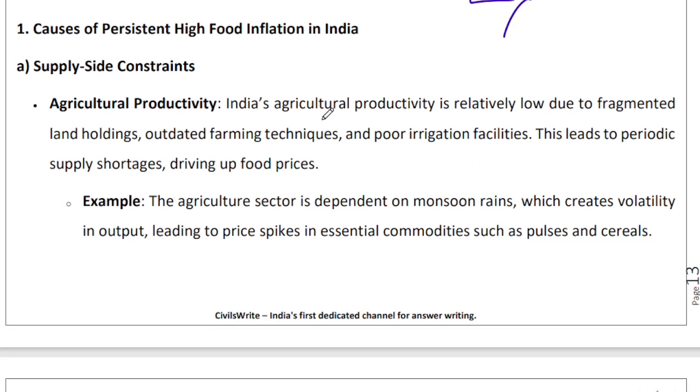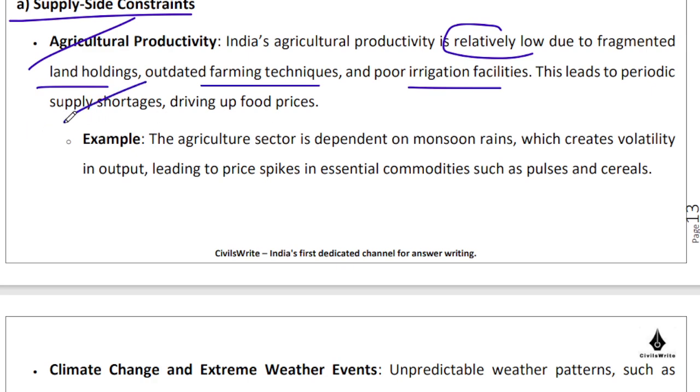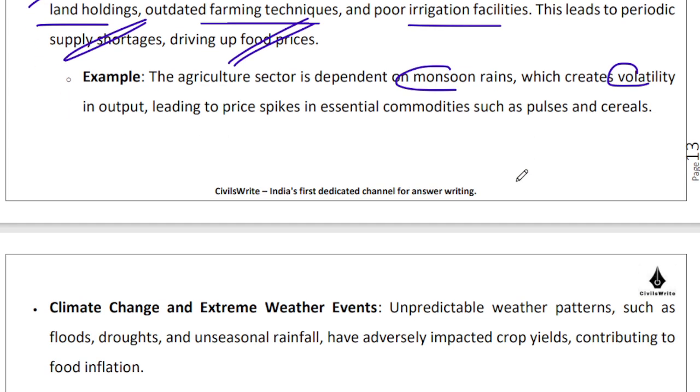So what are the causes of persistent high food inflation in India? So there are supply side constraints, there are productivity related issues. Like for example, productivity of a lot of crops in India is still below the global average because our land holdings are fragmented, because our farming techniques are outdated, because our irrigation facilities are pathetic, right? So because of this, there are recurring food shortages of one type or the other, and there is a recurrent increase in prices in one geography or the other, right? So dependence on monsoon, that creates a lot of volatility, right?